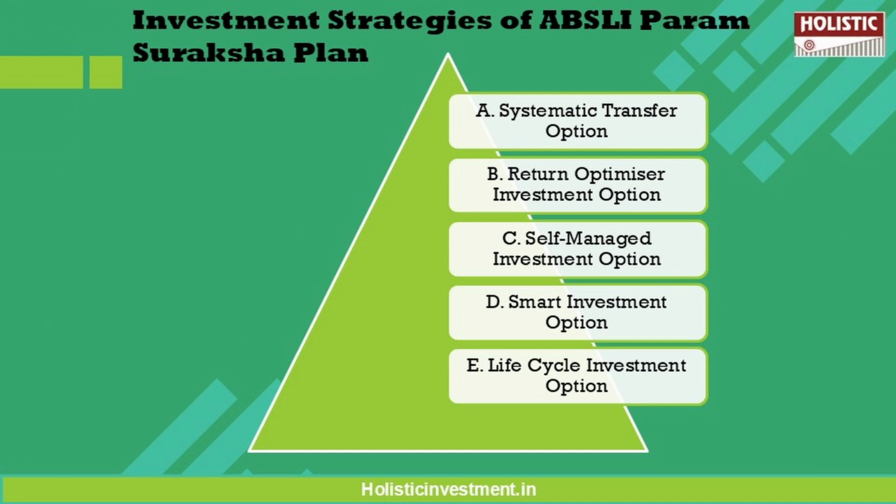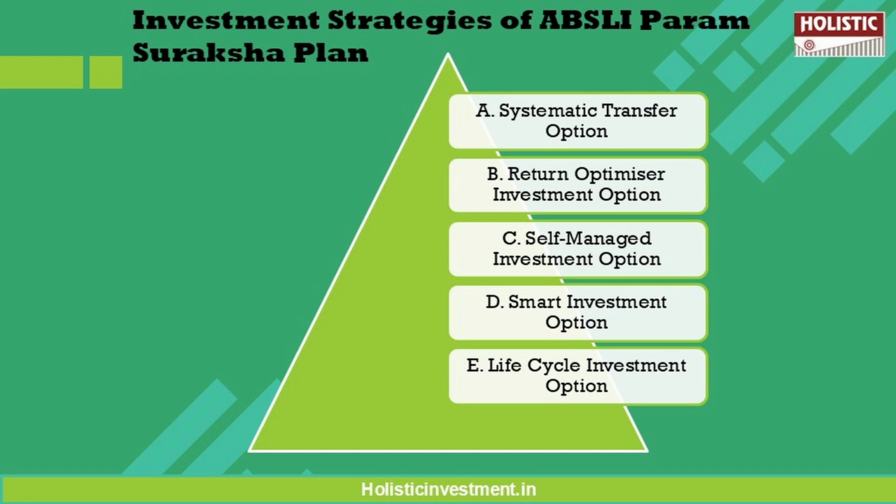Now let's move on to understanding the investment strategies available under this policy. Number 1 is the systematic transfer option, a strategy where your premium is first allocated to the Liquid Plus fund option, and thereafter monthly 1/12 or weekly 1/48 of the allocated amount is transferred to a segregated fund of your choice. The percentage allocated to a chosen fund is an increment of 1%, ranging from 5% to 100%. The total allocation across all funds must be 100%. You can choose up to a maximum of 4 segregated funds out of the fund options given to you.